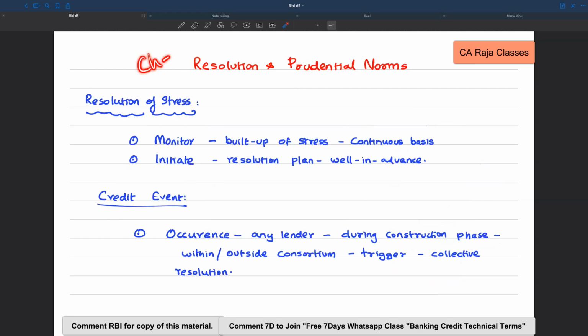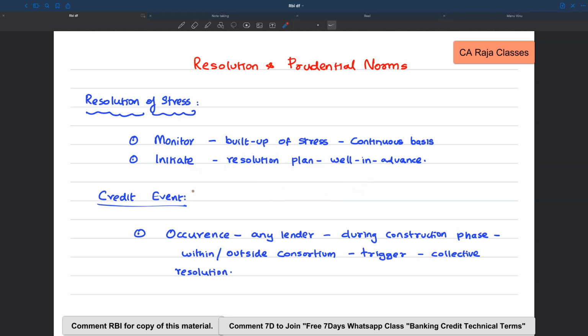Then in chapter 3, it talks about the resolution and prudential norms. Already we said there should be a board approved policy to resolve the stress that is going to arise on account of credit event. So for this purpose, the lenders should continuously monitor the project implementation to see whether there is any buildup of stress. And when they identify that, they have to initiate something known as a resolution plan, and this should happen well in advance.